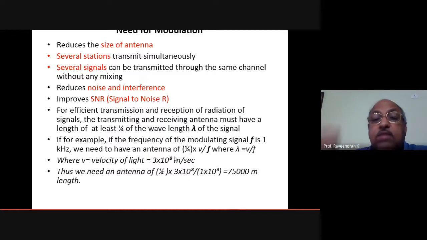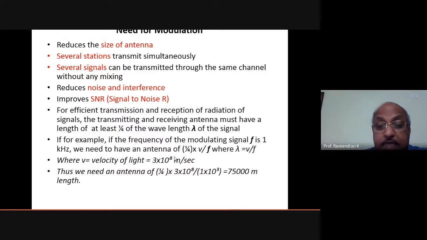Lambda is the wavelength of the signal to be transmitted, and it is numerically given by V by F, where V is the velocity of light. What is the velocity of light? That is 3 into 10 raised to 8 meters per second, that we know. F is the frequency of the signal to be transmitted. So if you consider the 1 kilohertz case as the frequency, then the antenna size is 1 by 4 into 3 into 10 raised to 8 divided by 1 into 10 raised to 3. That is almost 75,000 meters or 75 kilometers.